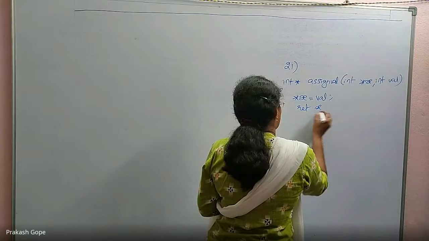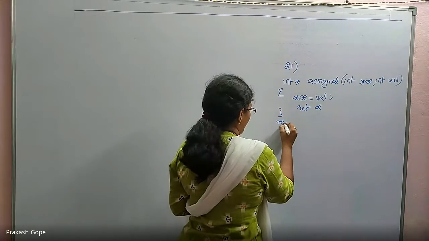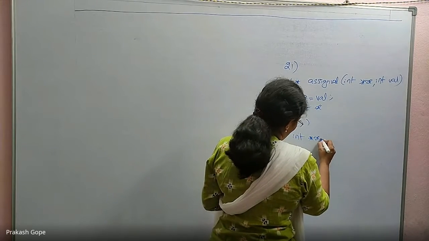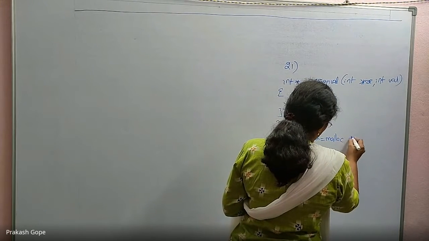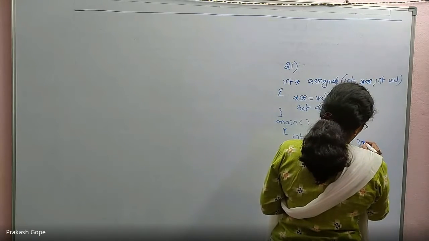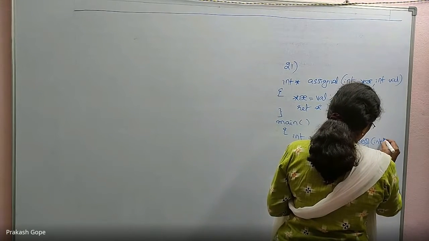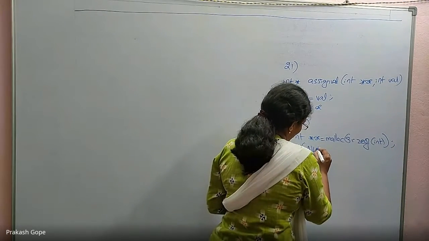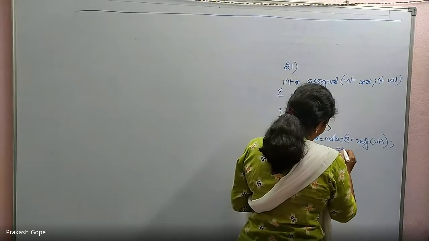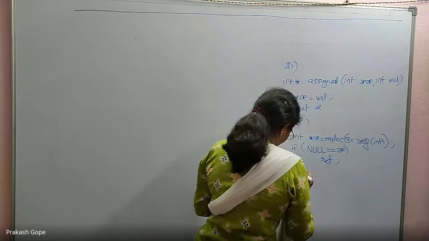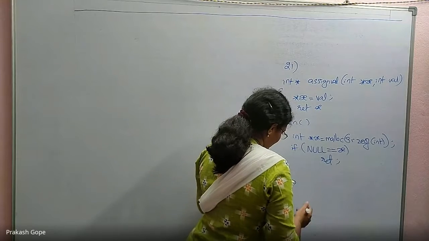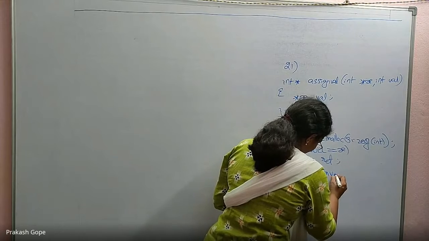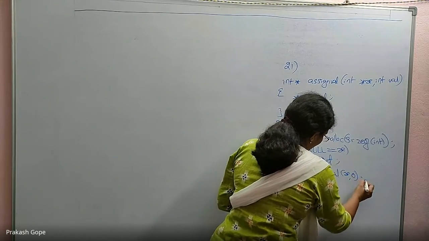Return x. Main function: int star x is equal to malloc of size of int. If null is equal to x, return. Otherwise, x is equal to assign val function by passing x comma 0.